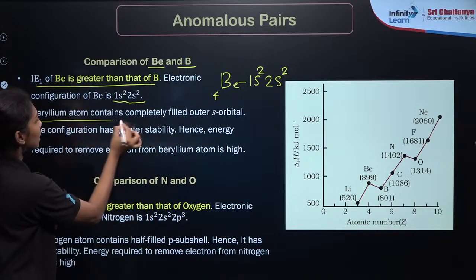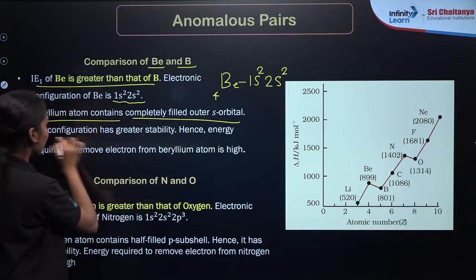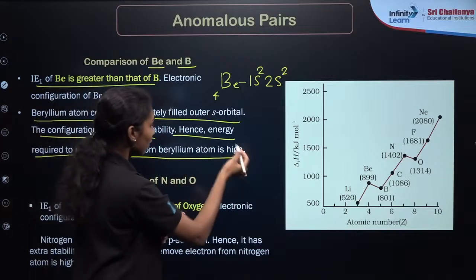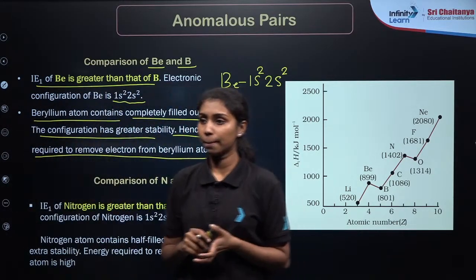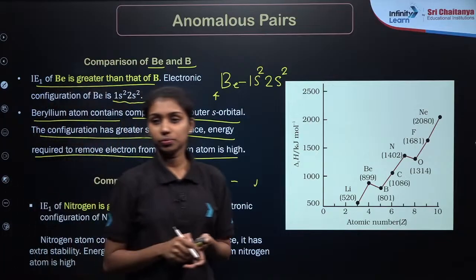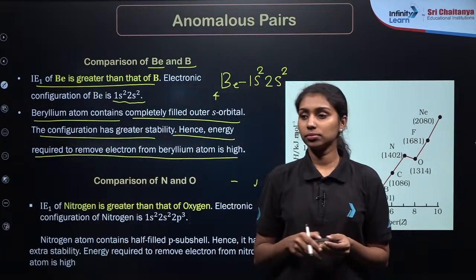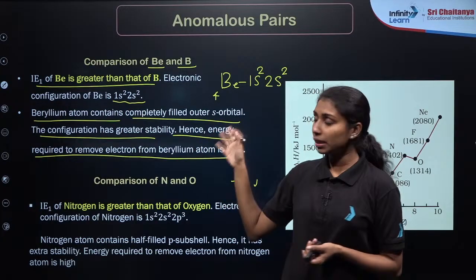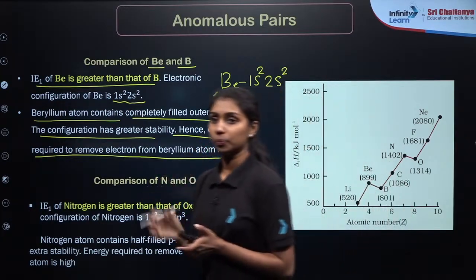So the beryllium atom contains a completely filled outer orbital, so it has greater stability, hence the energy required to remove that electron will be very high. Clear? Is this point clear? Beryllium and boron, this is the anomalous pair.